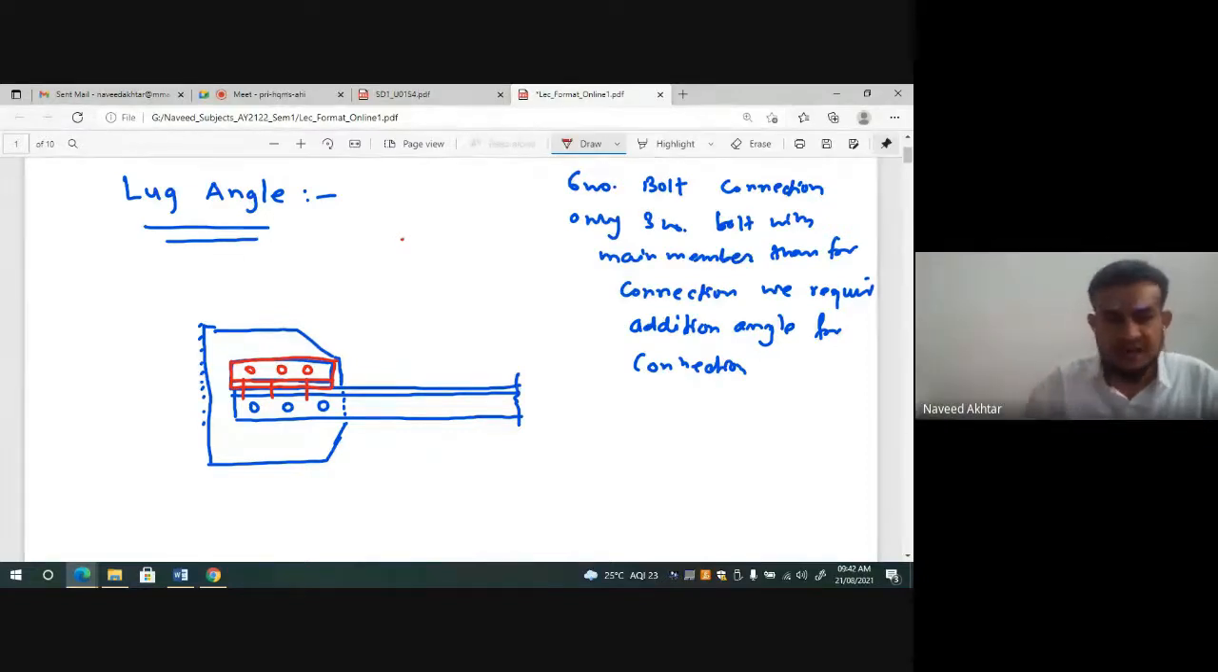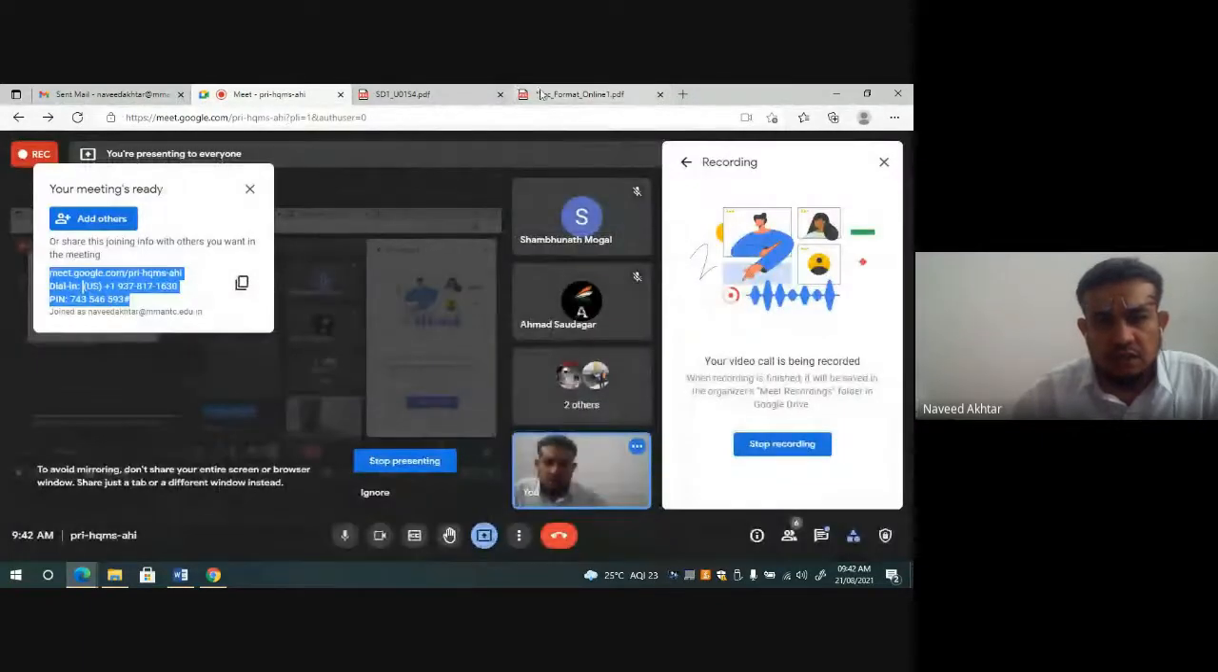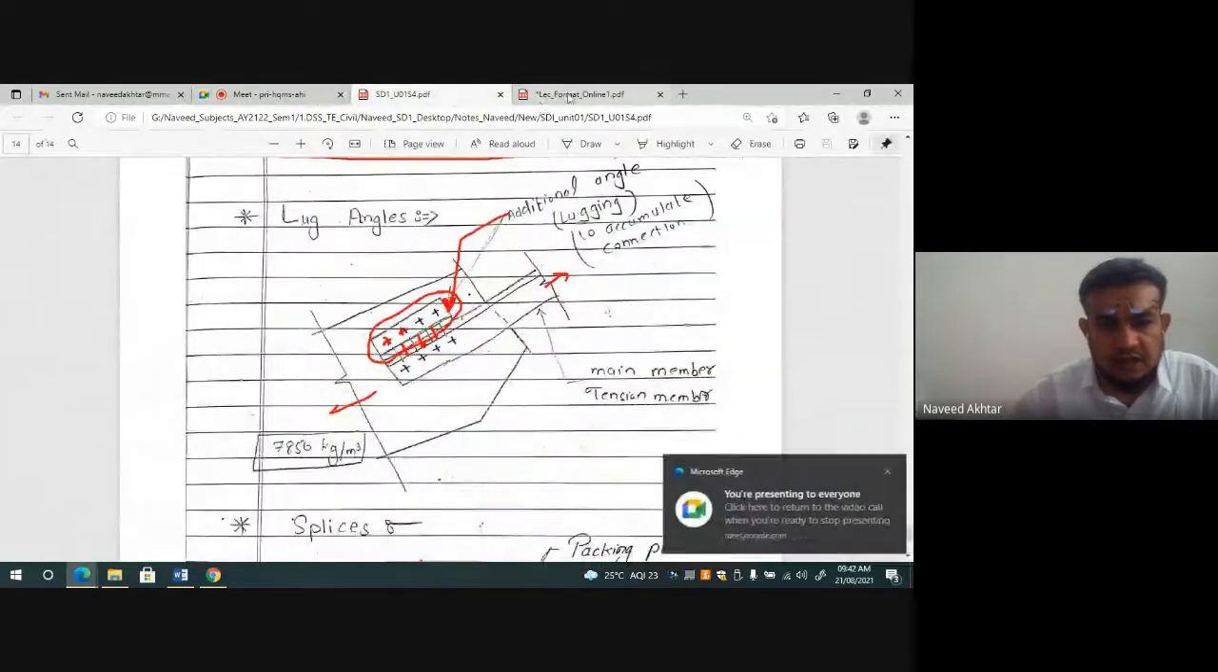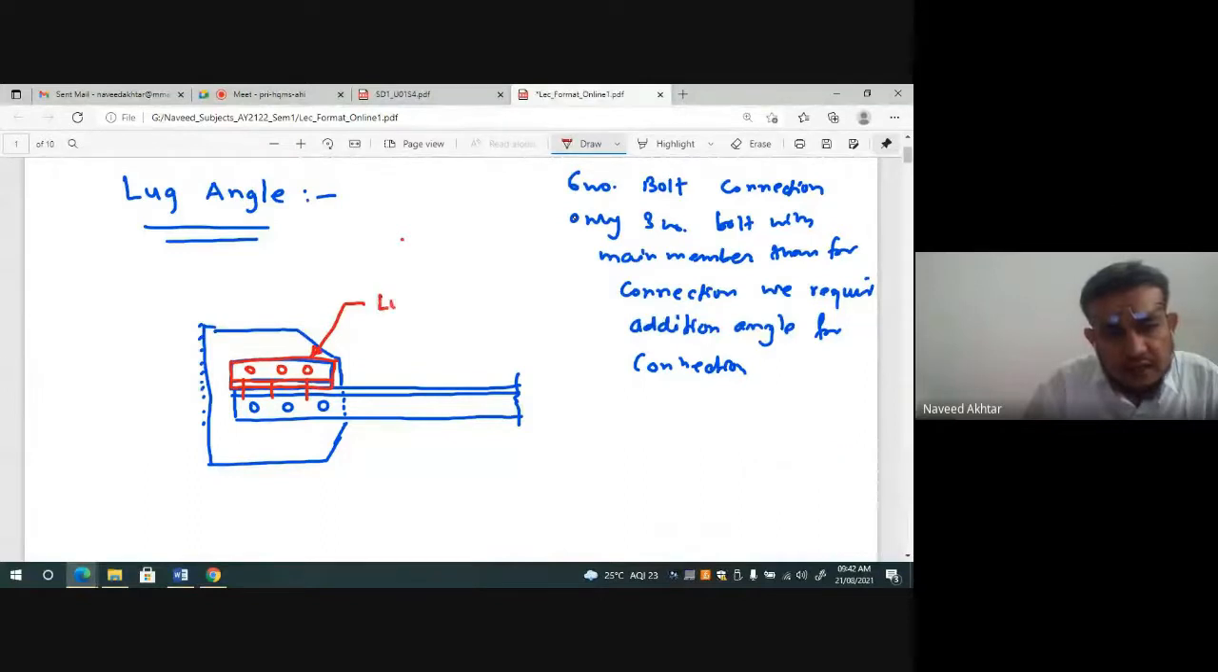So this additional angle is called the lug angle.